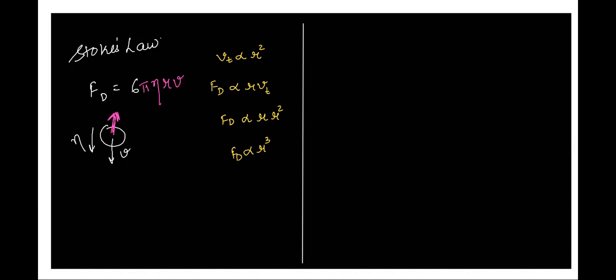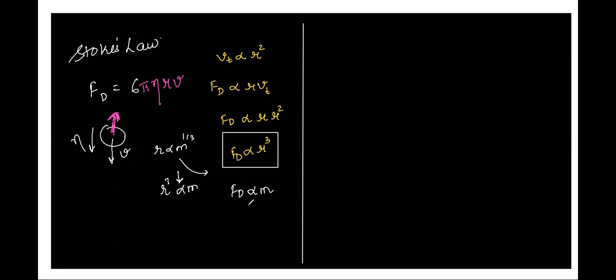Now, do we know the relation between this radius and mass? We just derived it. Radius is proportional to m power 1 by 3, right? Yes, sir. So we will have F_D proportional to m. Absolutely correct. How did it come? In case somebody has any confusion, let me write it here. R is proportional to m power 1 by 3, or we can also write R cube is proportional to m, and therefore viscous force is directly proportional to mass.